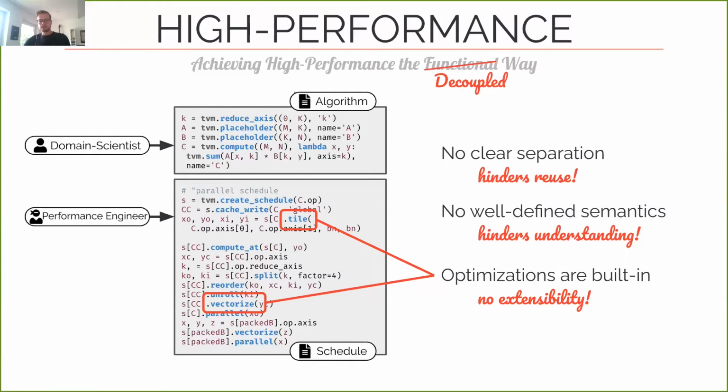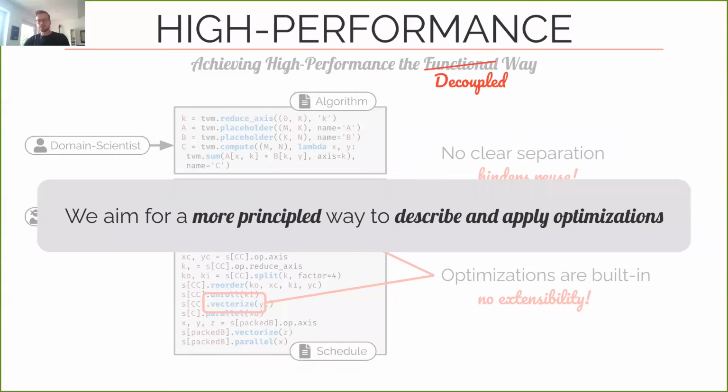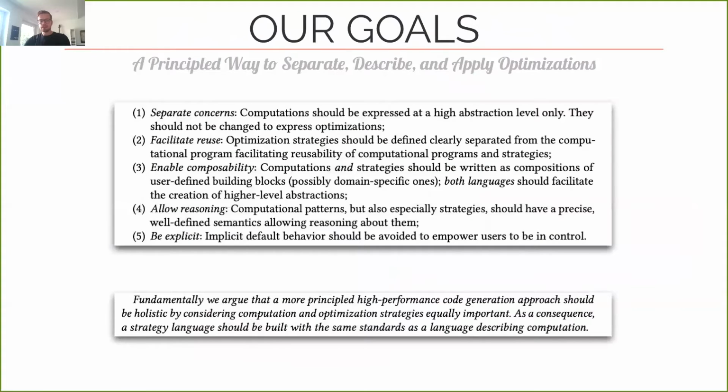So this is why with our functional approach, we aim for a more principled way to describe and apply high-performance program optimizations. Specifically, we aim to separate concerns by expressing a computation at a high abstraction level only, without changing it for expressing optimizations.